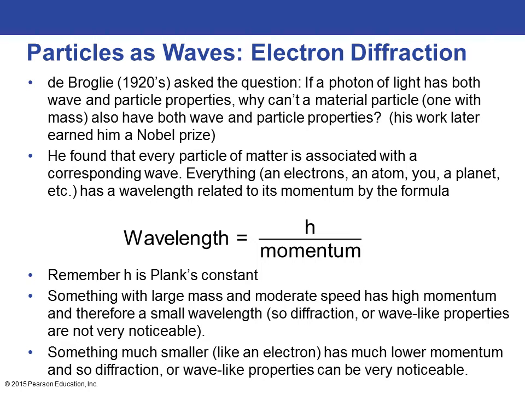So everything, whether it's an electron, an atom, or you, or a planet, has a wavelength related to its momentum, which is given by the formula wavelength is equal to h, Planck's constant, over momentum. So what this means is that if you have something with a very large momentum, so if this number down here is very big, if you think of dividing a small number by a very, very large number, you're going to get a very, very small number. So that would mean that something with a large momentum will have a very small wavelength associated with it. Something with a very, very small momentum will have a very large wavelength associated with it.